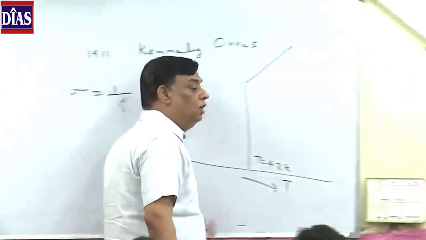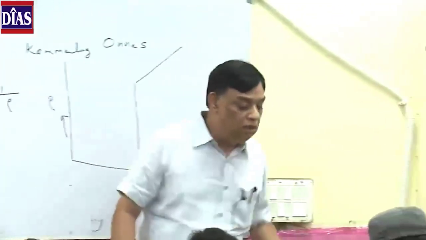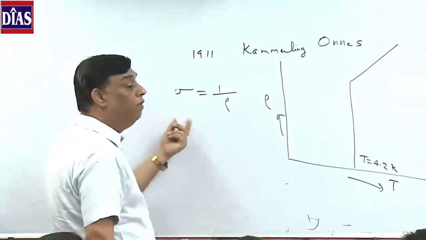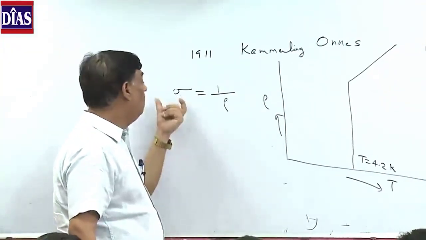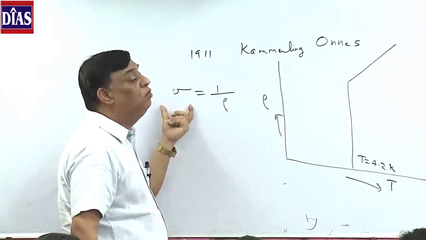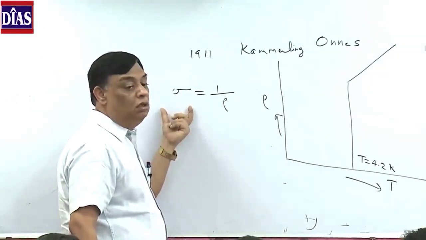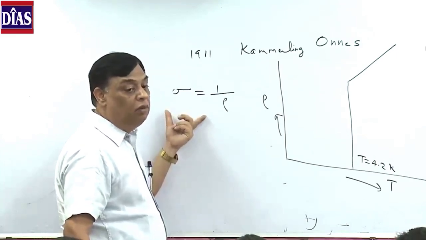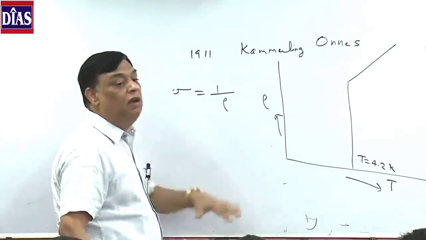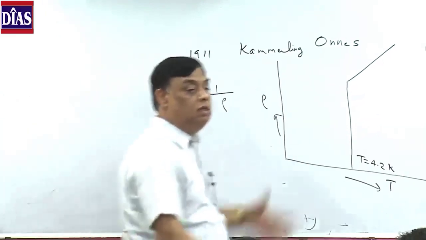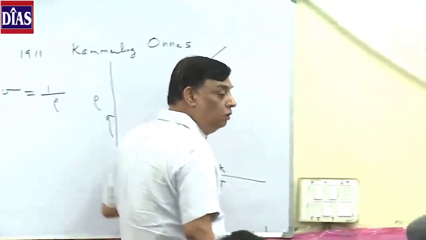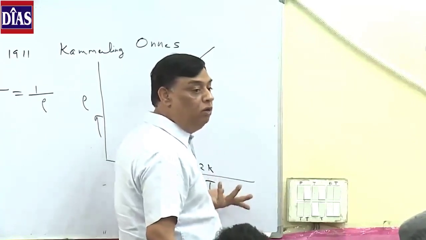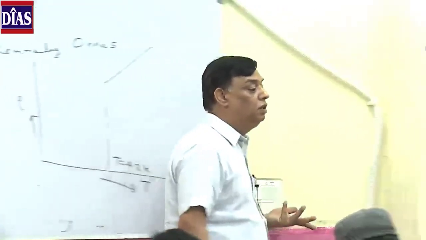It is not a conductor, it is a superconductor. A new state has been reached. Here the conductivity becomes extremely large. Conductors have a finite value of conductivity of the order of 10 raised to power 7 or so. Infinite means it cannot be measured. Resistivity has become 0. So it was a new kind of phenomenon, a new kind of material, a new state of matter.